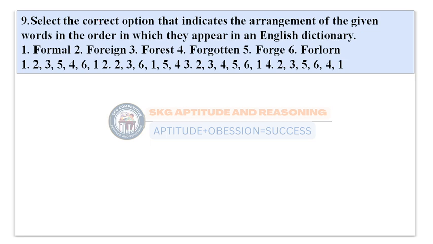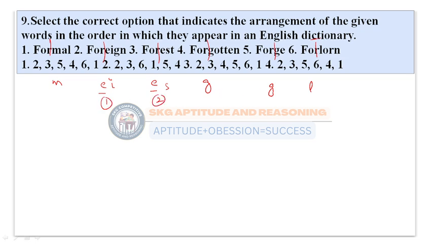This will be the next question, under dictionary order. All you need to do is know the basic dictionary points, the basic alphabets present here. If you observe here: formal, foreign, forest, forgotten, forge, and forlorn. In all of these, the first three letters, for, are common. After eliminating that, M is present here, E is present here, E is present here also, G is present here, G is present here, L is present here. Among these, which one will come first, either this one or this one? To choose between them, I need to check the next letter also. Here the next letter is I, here the next letter is Y. So this one will come first and this one will come second.